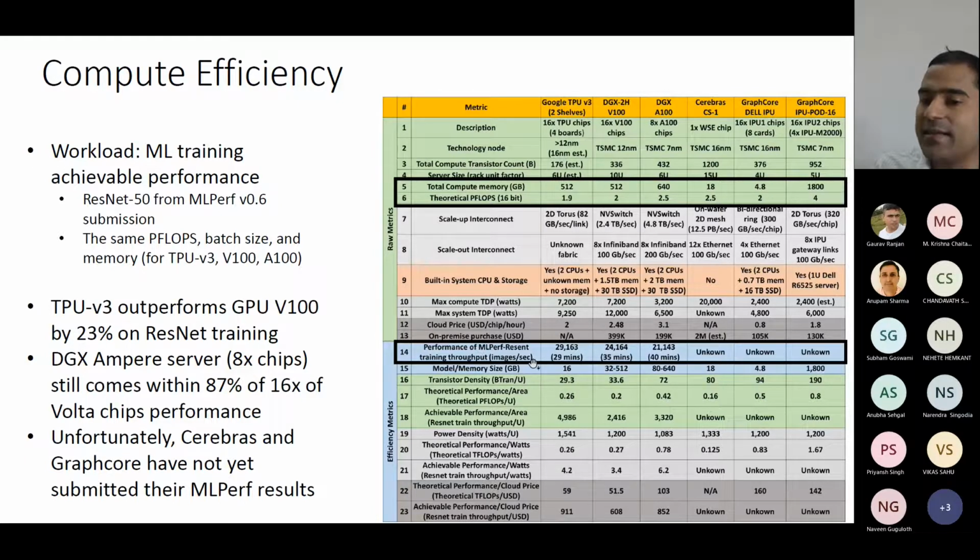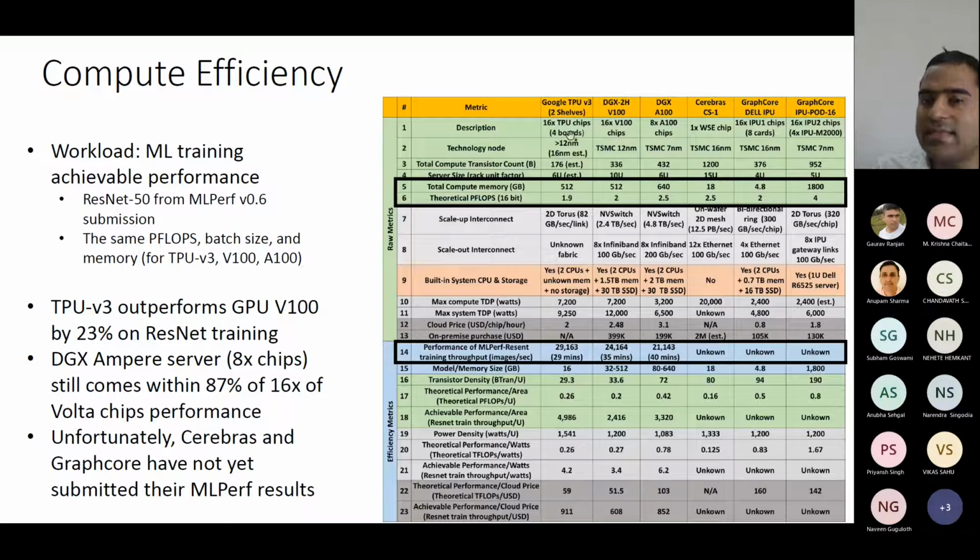So this is again images per second, the IPS metric. This is on ResNet 50, I guess. So here it is 29,000. Here it is 24,000, 21,000. So TPU version 3 outperformed GPU V100 by 23% on ResNet.